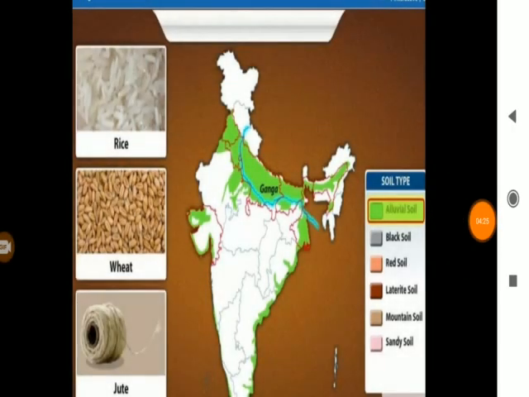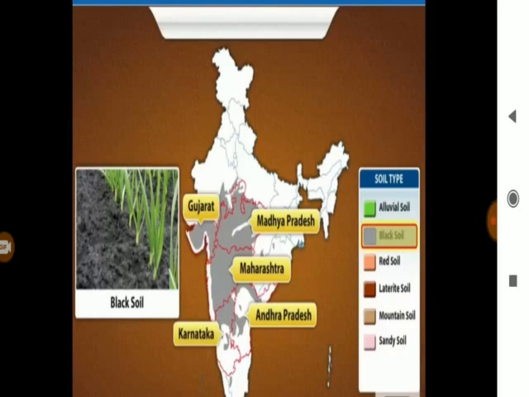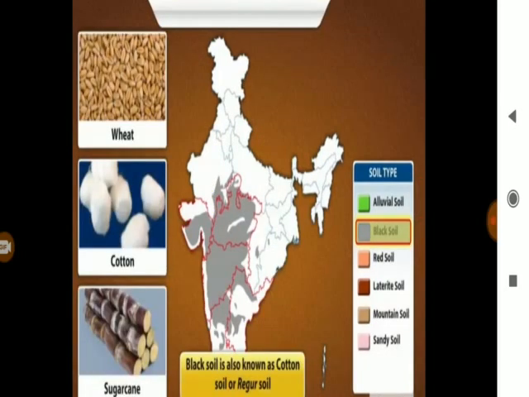Now next is black soil. It is mostly found in the Deccan Plateau and in the states like Madhya Pradesh, Maharashtra, Gujarat and other places. Black soil is dark in color. Why? Because it contains lava and salt. Okay. Now wheat, cotton and sugar cane grow well in this soil. Black soil is also known as cotton soil or regur soil.